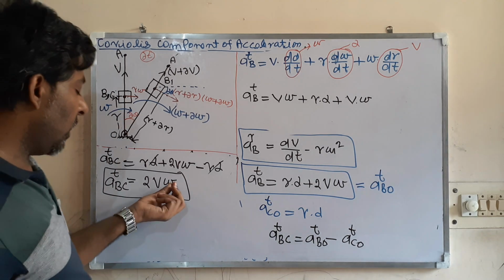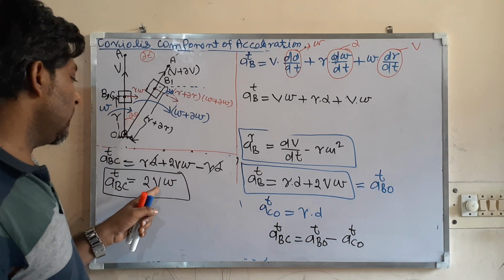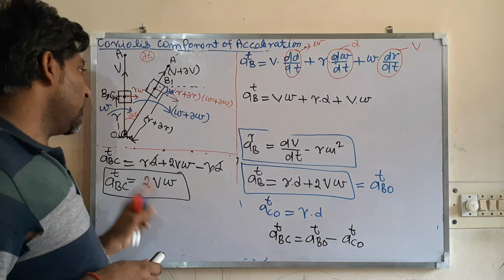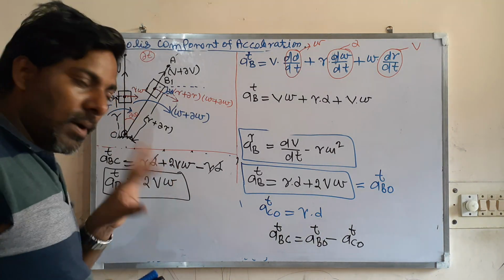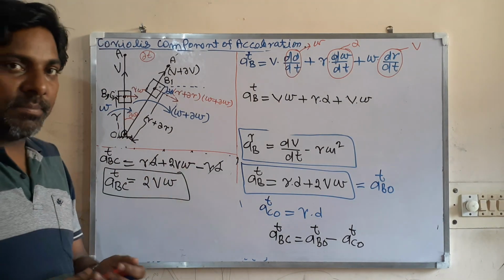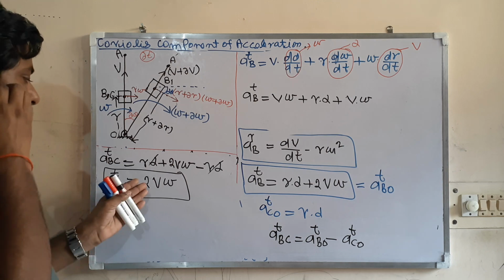Omega is the angular velocity at that time and V is the velocity of the slider with respect to the slotted bar. And omega is the angular velocity of that length. Okay, so that is the magnitude.